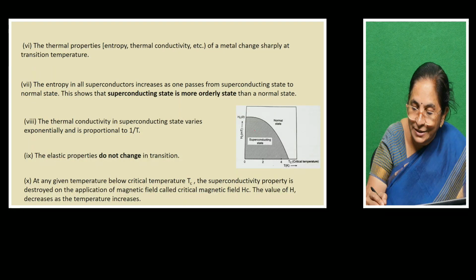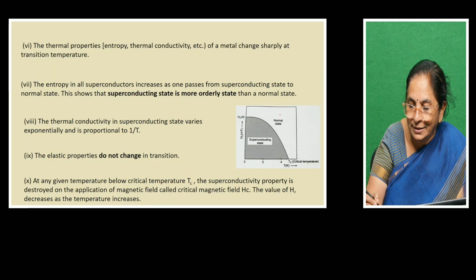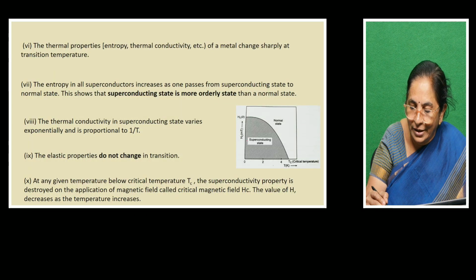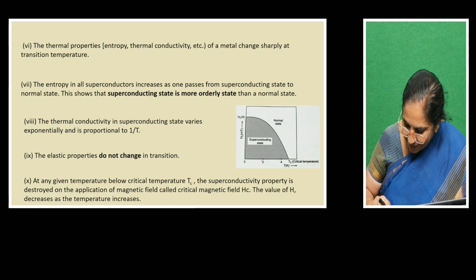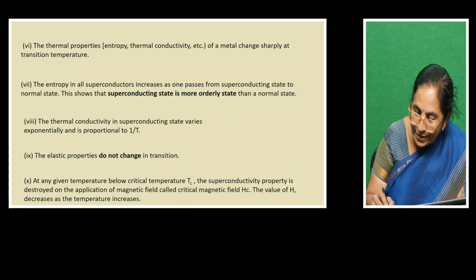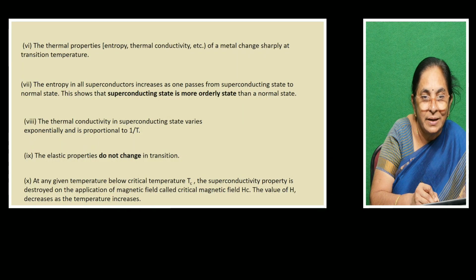So it undergoes a transition from the superconducting state to the normal state. The magnetic field at which this transition takes place is called the critical magnetic field. It's a very beautiful, remarkable fact which we should understand. In the previous slide we said that the value of H decreases as the temperature increases.